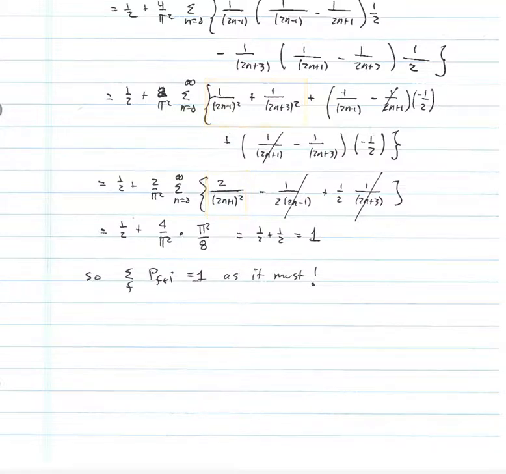And then we can look at these other two terms, which is minus 1/2 times 1 over (2n minus 1) plus 1/2 times 1 over (2n plus 3). Again, you can see that there's going to be a cancellation of nearly all of those terms. I simply have to worry about the case when n is equal to 0 and n is equal to 1, but you see in those cases one of those terms will be minus 1, the other one will be plus 1, so those two terms cancel as well, and the net effect is that those terms that go like 1 over (2n minus 1) and 1 over (2n plus 3) cancel each other out. I'm just left with the sum of the squares, and so I have the sum of the odd squares.